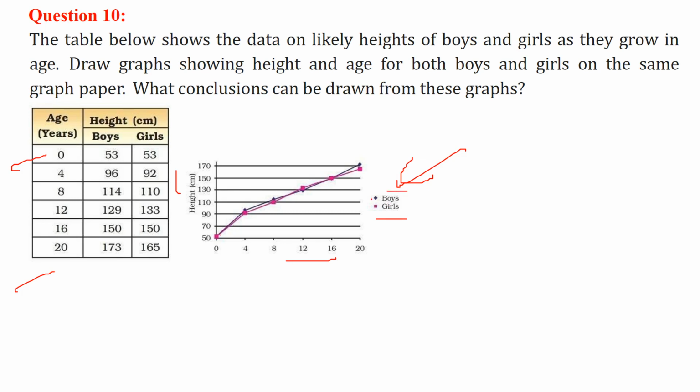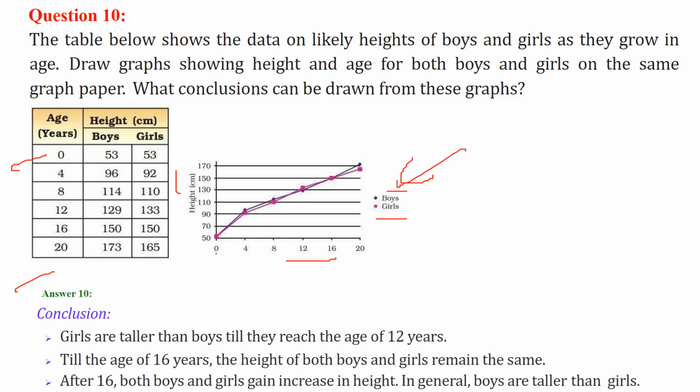Black is for boys, purple is for girls. As you see here, girls are taller than boys till they reach age 12. Till age 16, they are almost the same. But after 16, both boys and girls gain height, but the boys are taller than the girls. So this is all.